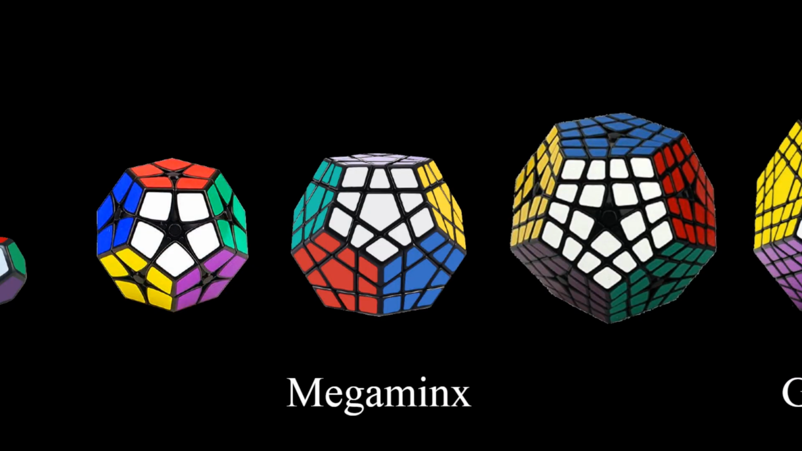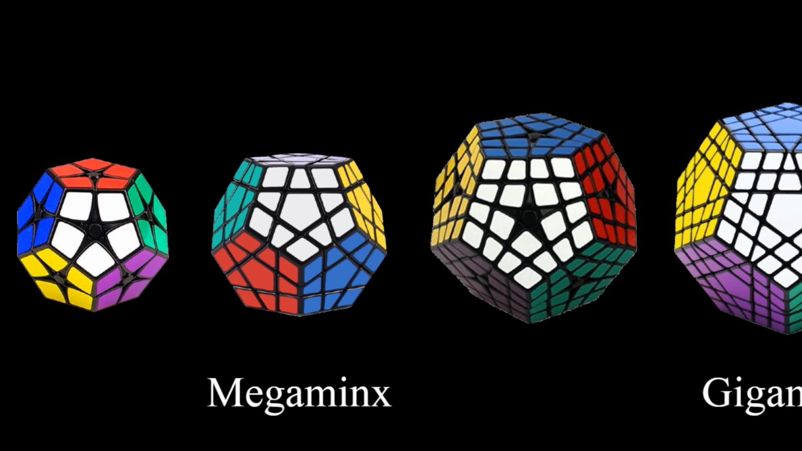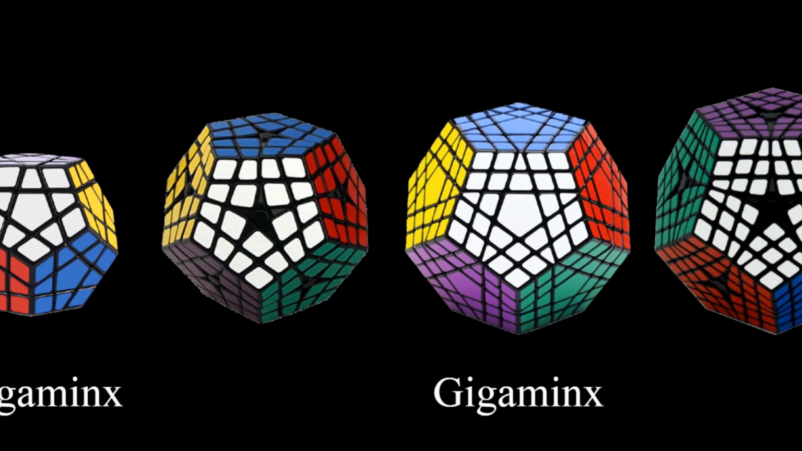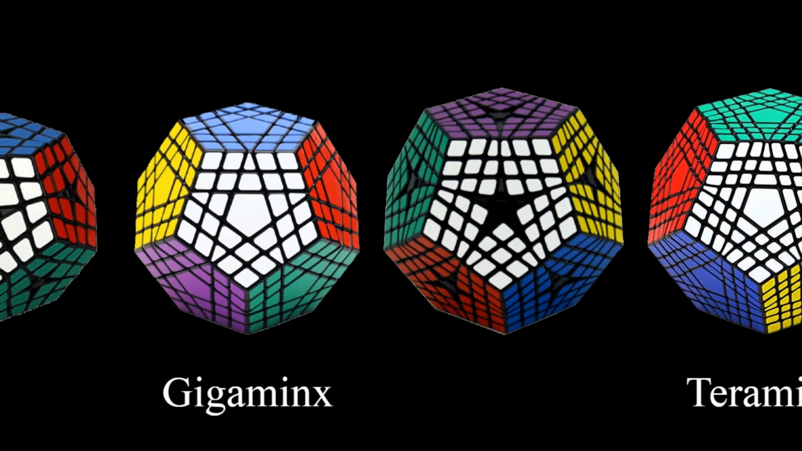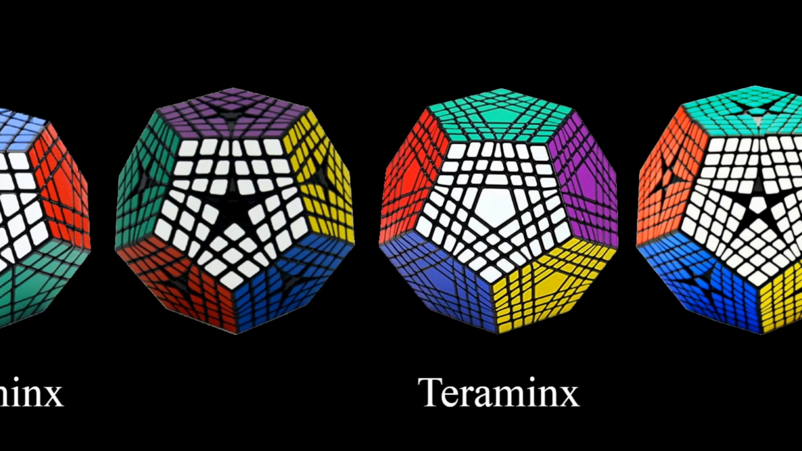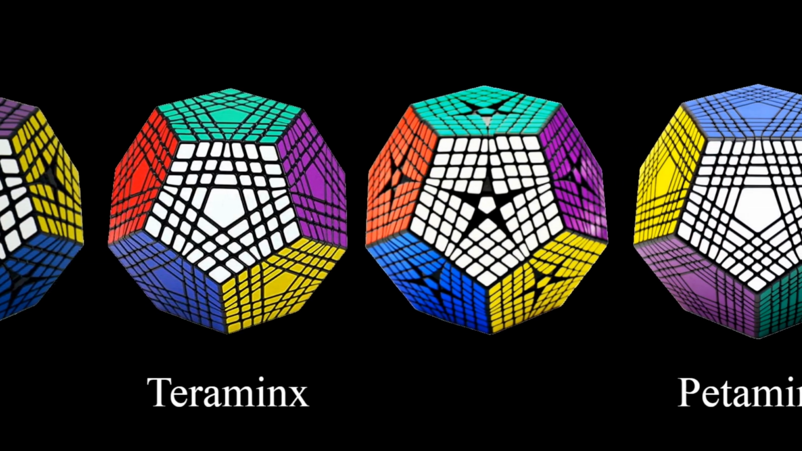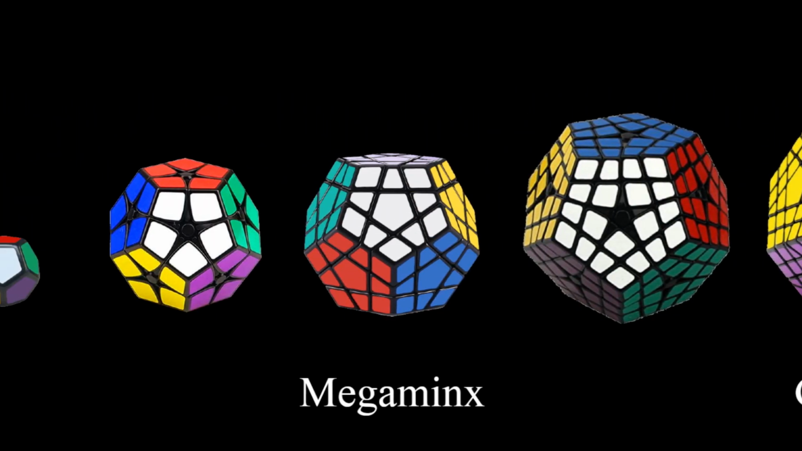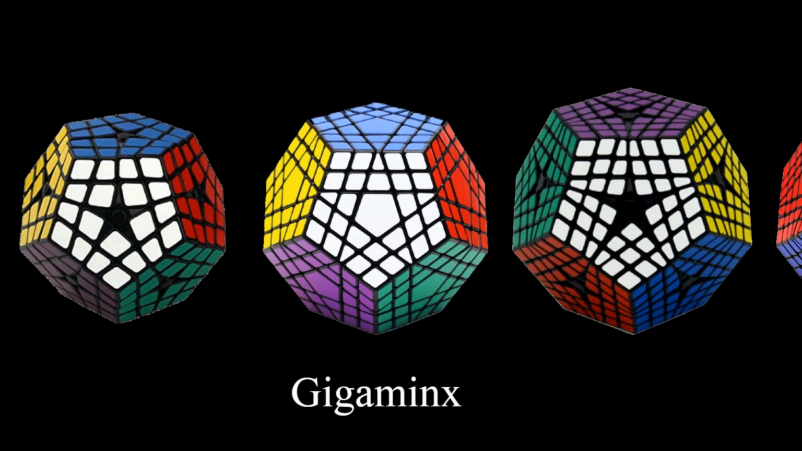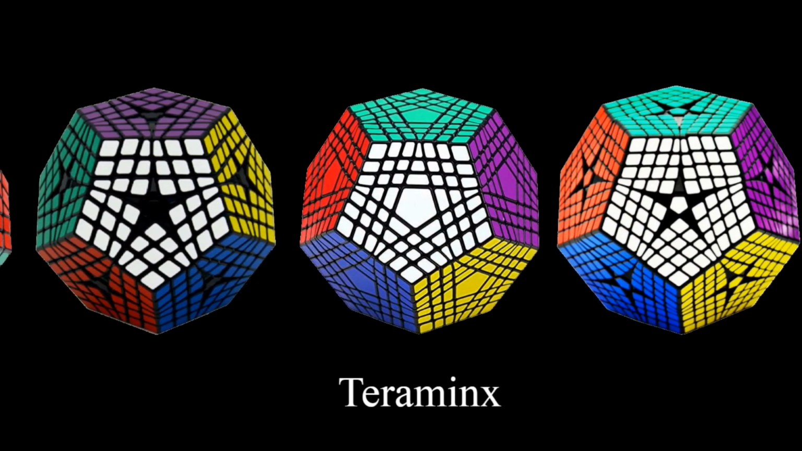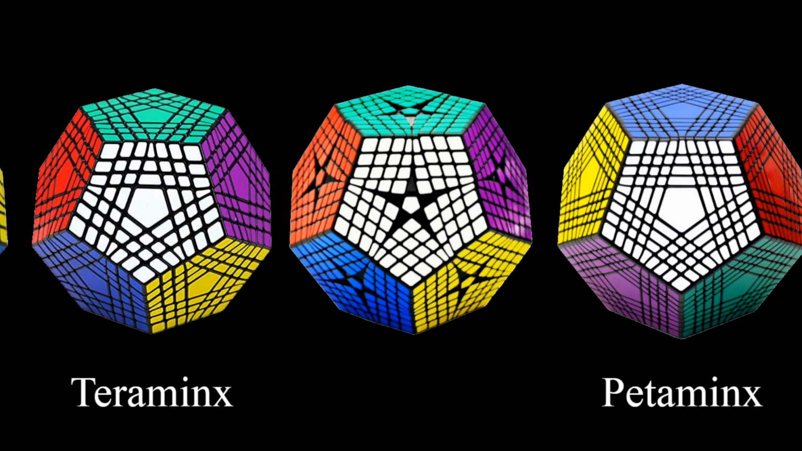Now, this has already been a long ongoing discussion in the cubing community about what we should call these things. As it currently stands, all of the minxes with an odd number of layers, 3, 5, 7, 9, etc., use metric prefixes in their names. So the 3-layered one is the megaminx, the 5-layered is the gigaminx, 7 teraminx, 9 petaminx, and so on.